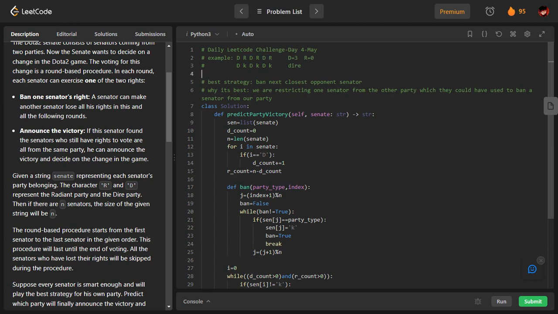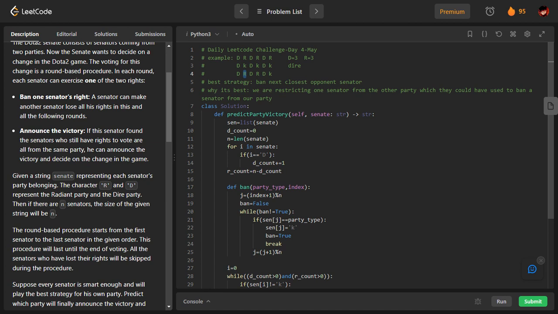Now, let me show you another sample, and we'll again start tracing here. Now see the next approach. Here we will choose randomly. I am doing it from the start. I am at this D. Let me say I am banning this R. Okay, so I banned it. Now I am at this index.